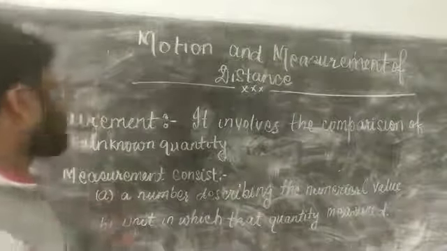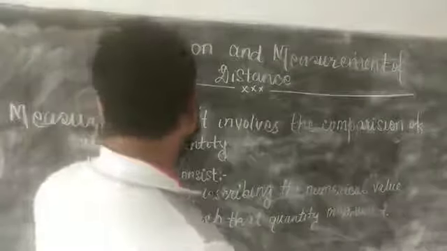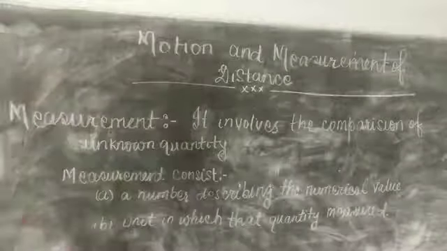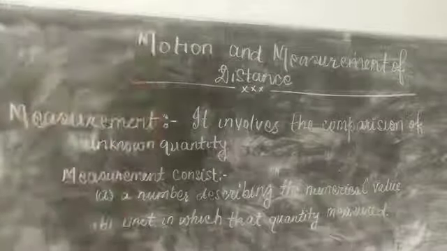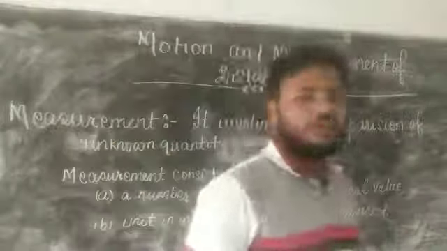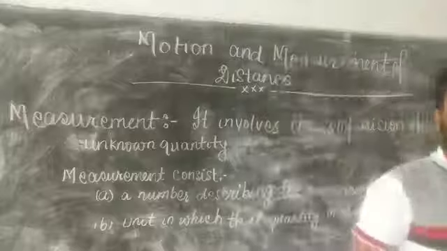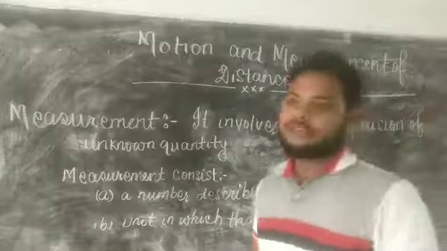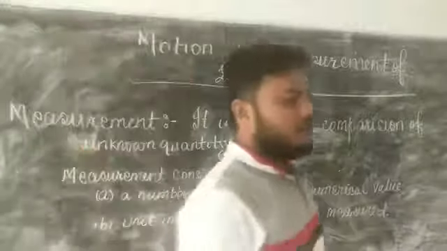Now, what does a measurement consist of? A number describing the numerical value. As we know, in counting we use 1, 2, 3, 4, 5, 6, 7, 8, 9 and 0.